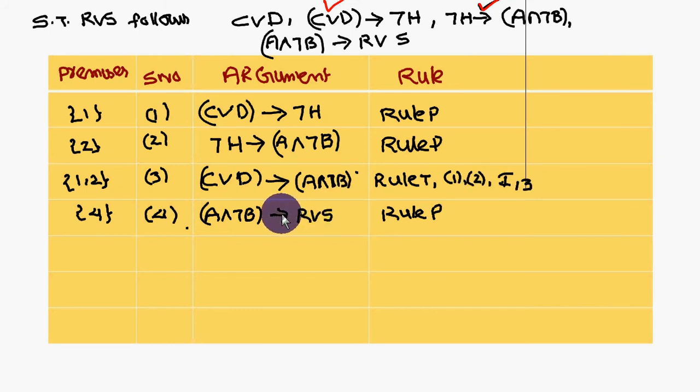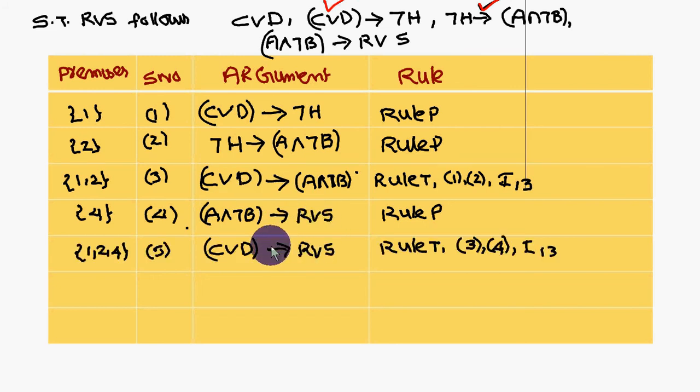Now what I am introducing is A and not B conditional R or S. Now again you look at these two, P conditional Q, Q conditional R. These two will get cancelled. C or D to R or S you are going to get. So have you completed all these premises or not? Just look at this one. You have the 4 premises, 1, 2, 3, 4. Out of 4 you have used 3. You are left with the C or D. Now you introduce the C or D.